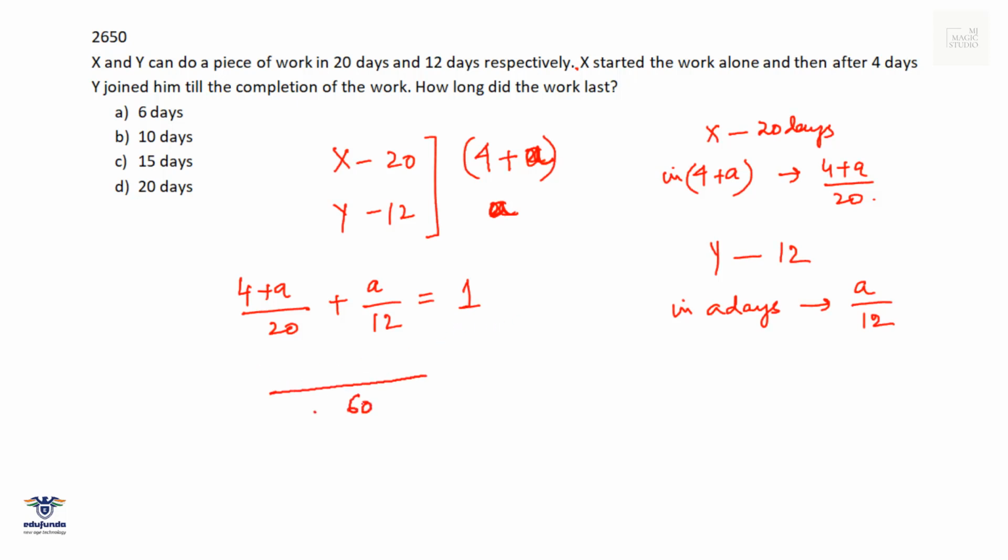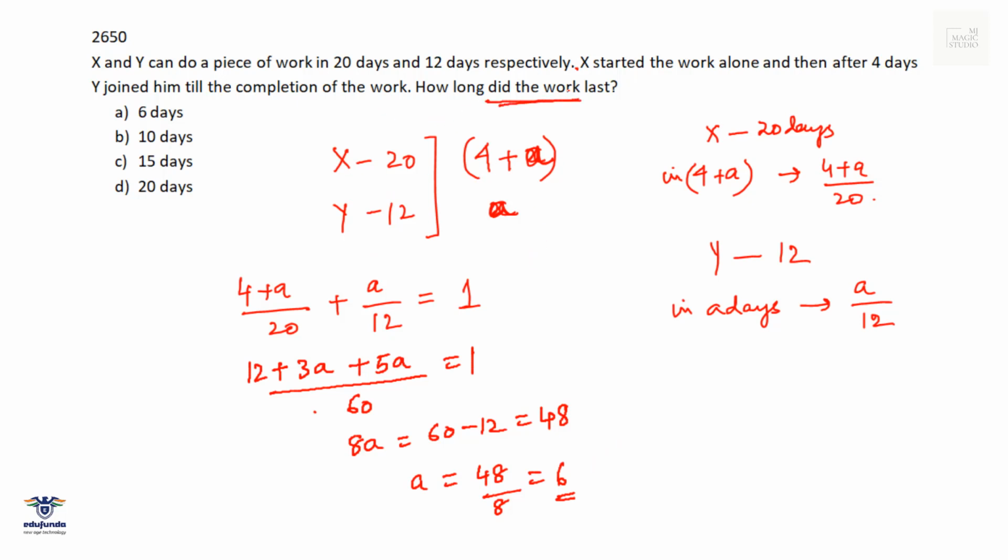Now if we take LCM 60, 60 by 20 is 3, 4 into 3 is 12 plus 3A, 60 by 12 is 5, plus 5A is equal to 1. 8A equals 60 minus 12, that is 48. That means A equals 48 by 8, that is 6. Y works for 6 days and X works for 4 plus 6, that is 10 days. How long did the work last? Work lasts 4 plus 6, that is 10 days. Option B fits in.